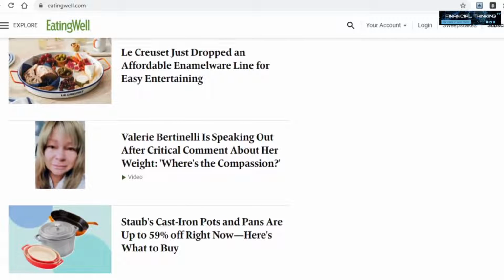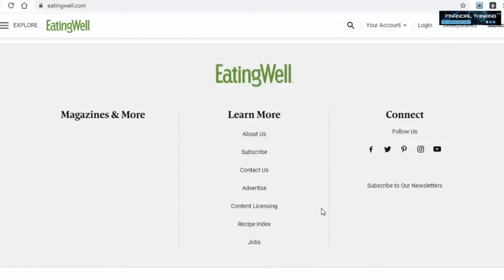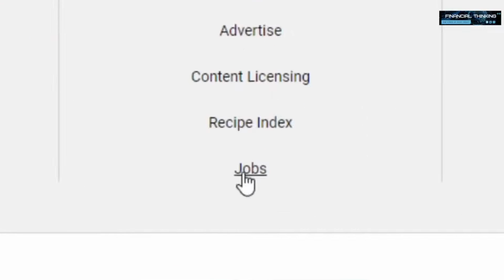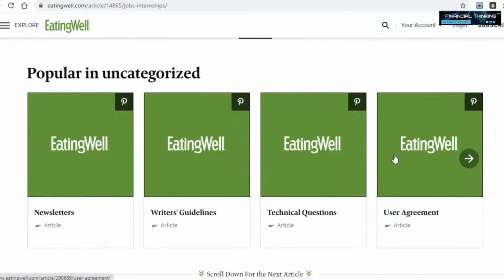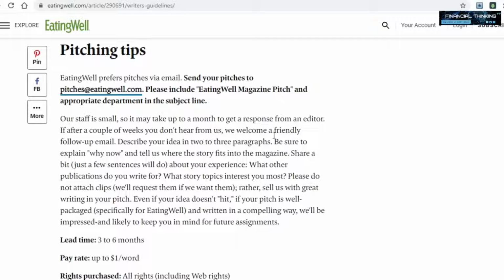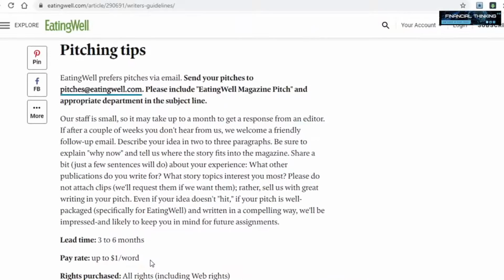Now, on this site, you will need to send the articles via email, and as such, you want to find it first. To do so, you want to scroll down all the way to the bottom of the page and click on Jobs here. On the next page, you will once again have to scroll down a little bit and click on Writer's Guidelines. And it's on this page where you will not only be able to find their email address where you will send the articles to get paid, but you can also see that they will pay you $1 per word, as I said previously. So once again, you stand to earn hundreds of dollars per article, which can quickly pile up to a lot of money.